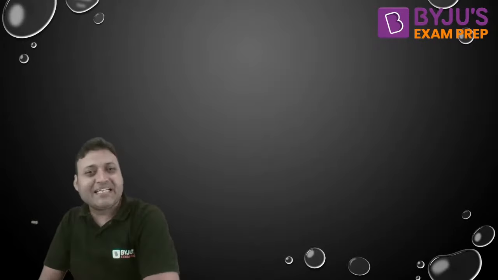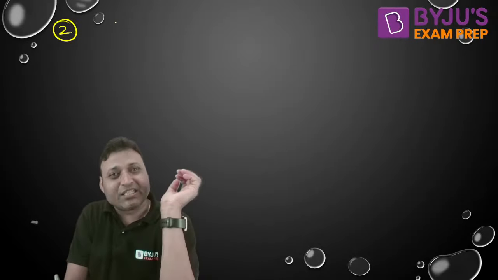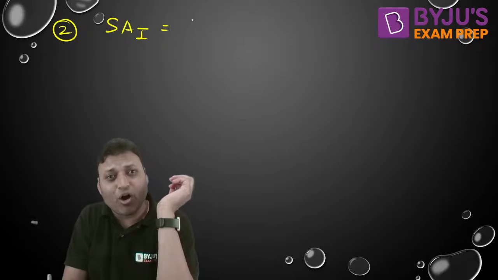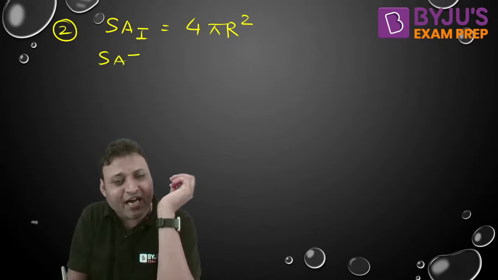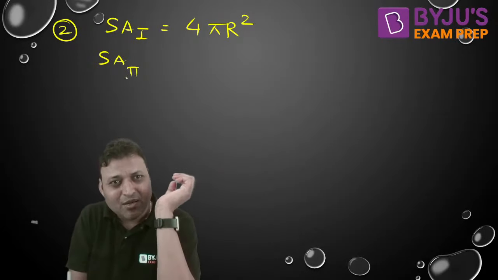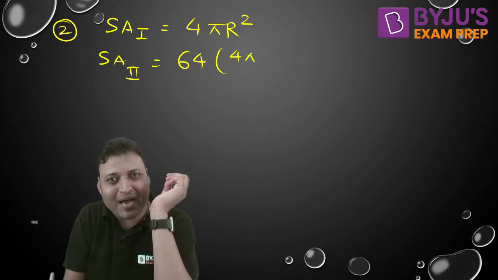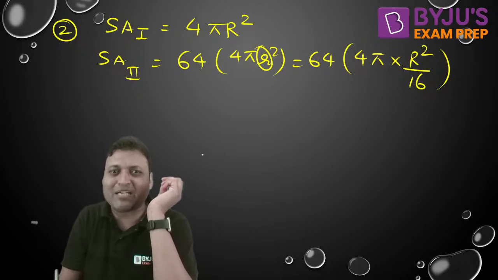The first step is equating the volume. Now, the second step is to find out the change in surface area. What is the surface area of the bigger drop? That is 4 pi into capital R square. What is the surface area of the smaller drops? Because the shape is spherical, there are 64 droplets, each 4 pi small r square. So we can say 64 into 4 pi, it is R square by 16, isn't it? Small r can be replaced by capital R by 4.